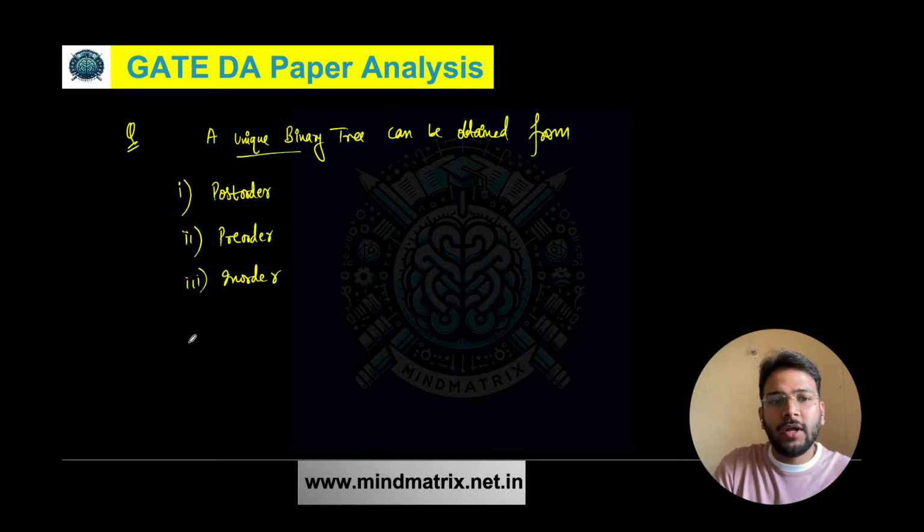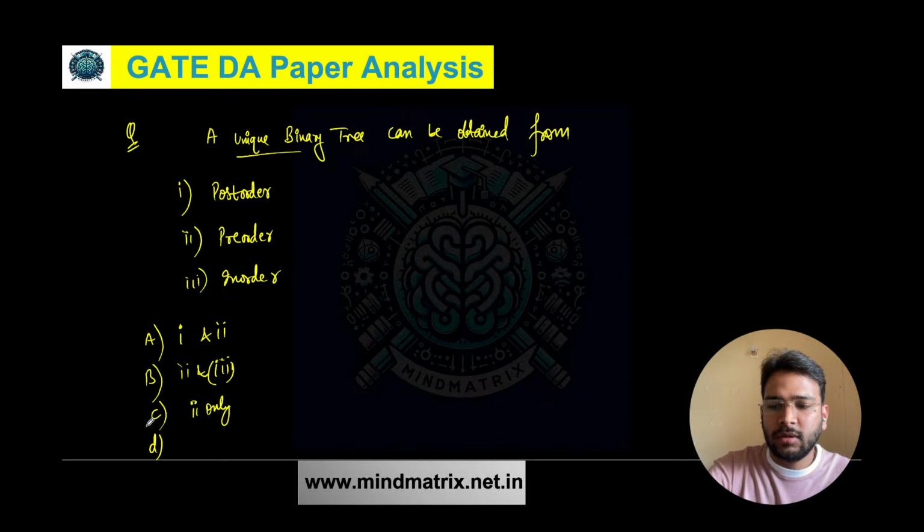Now we have to find out, as per the options, it is given that first and second, using first and second we can obtain this unique binary tree. The second option is second and third. Okay, second and third. Option C is second only, and option D is first and third.